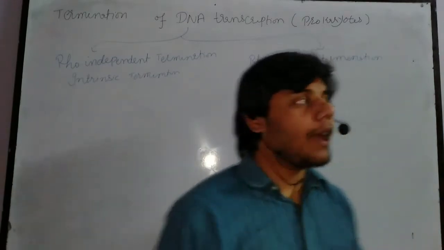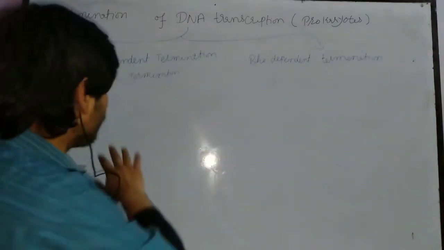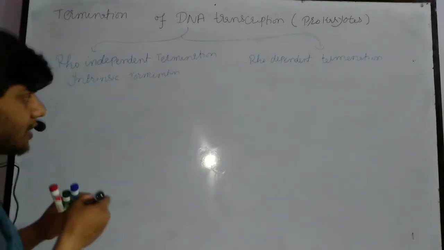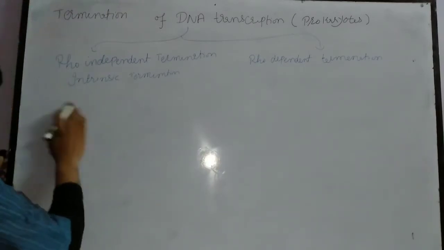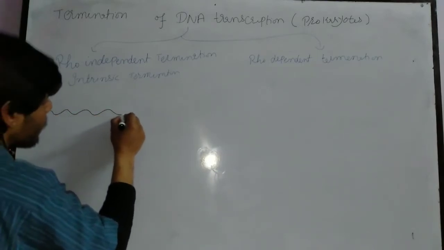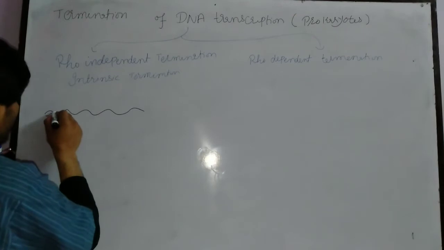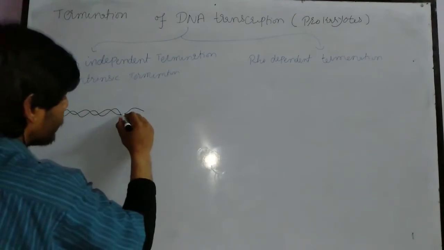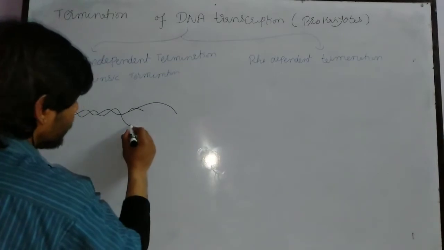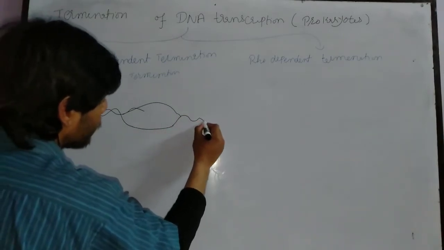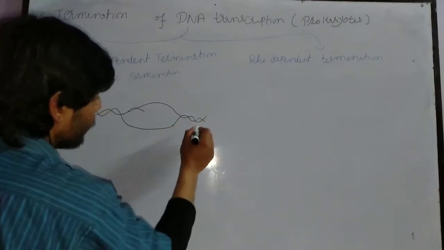Okay, now what happens between these two? Let's first of all explain rho independent termination. In this case, if you guys remember, let's suppose this is the DNA strand. All of you know the DNA strand is a double helix, but at this specific position, as you can see, the DNA is open.